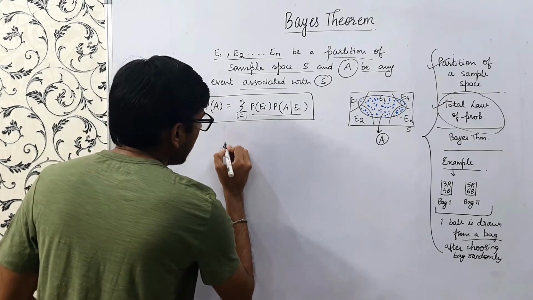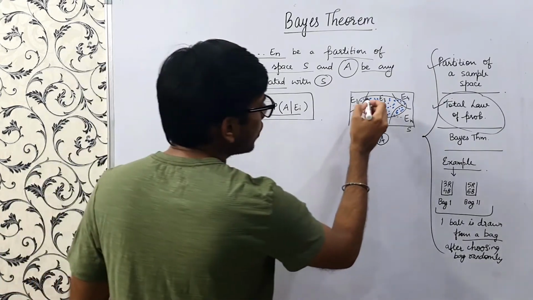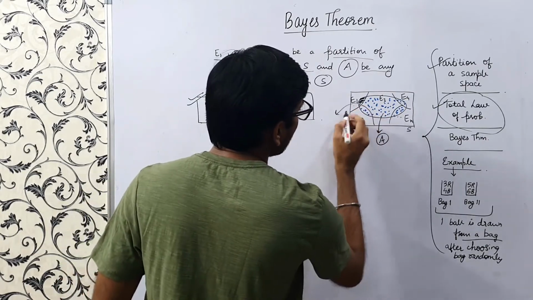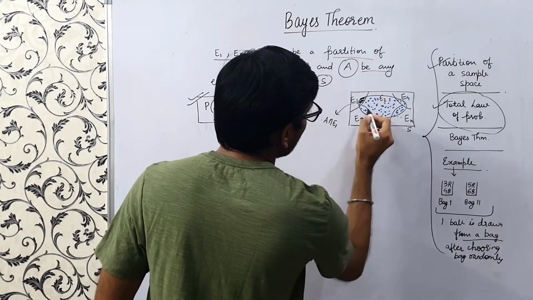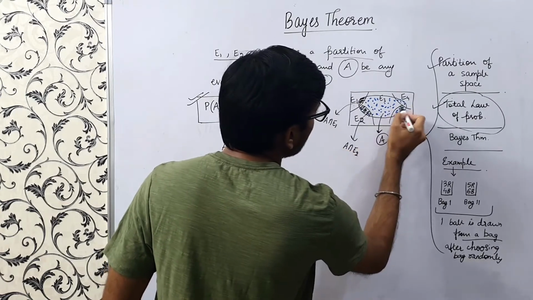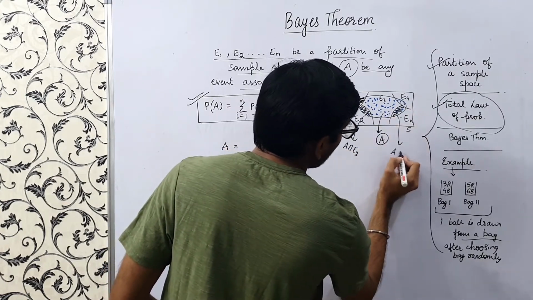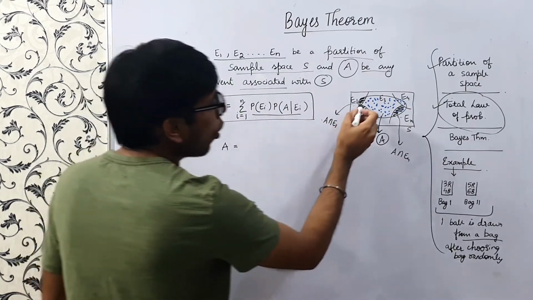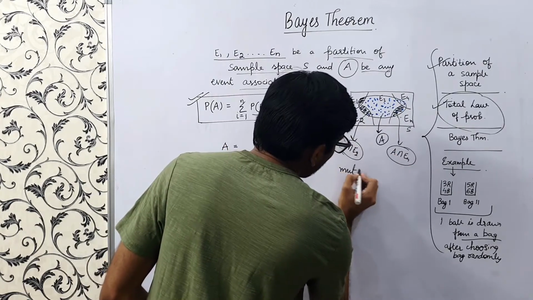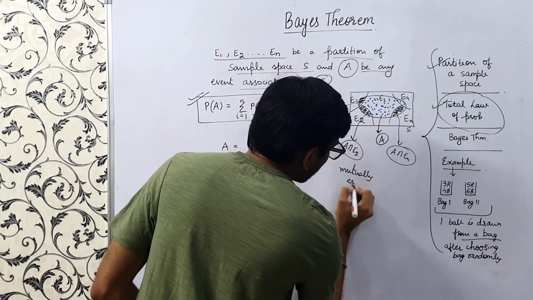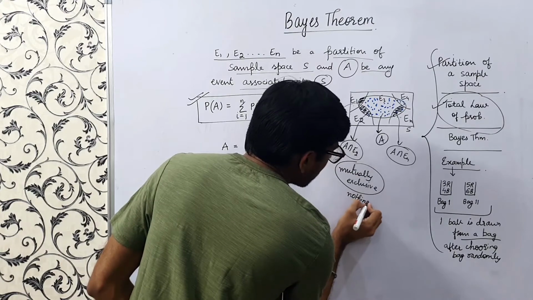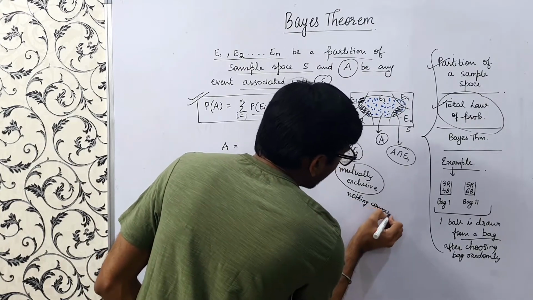If we want to write event A, how will we write it? This part is A intersection E1. This part is A intersection E2. Similarly, this part is A intersection En. And all these intersections are mutually exclusive. What does mutually exclusive mean? That there is nothing common. Their intersections have nothing in common; their intersections are zero.